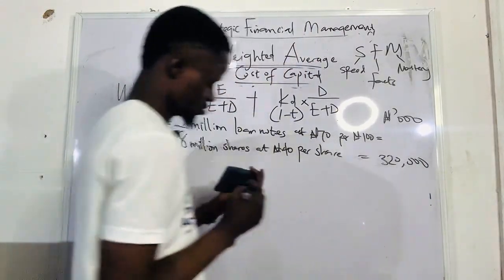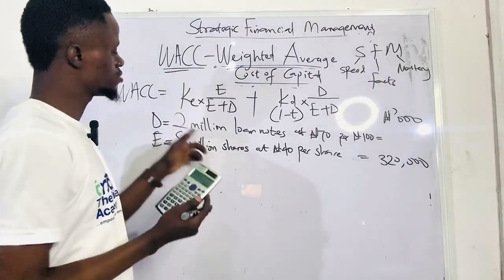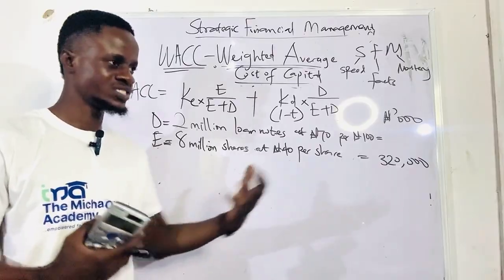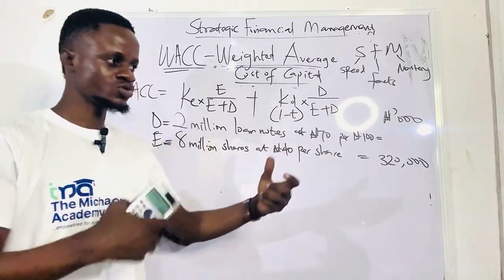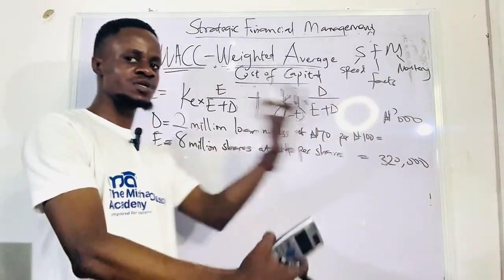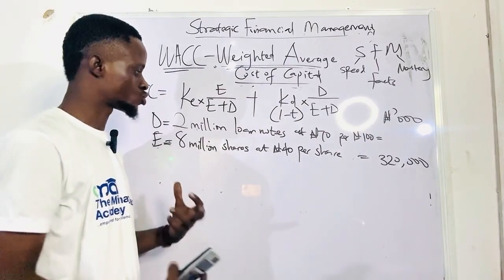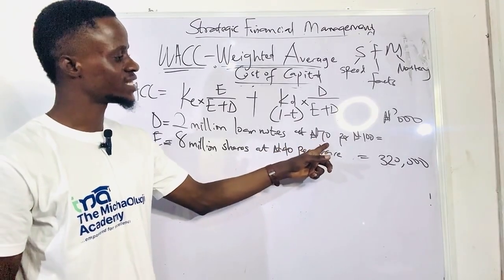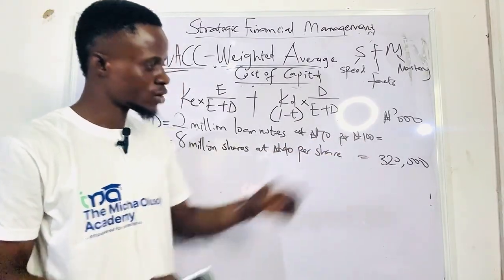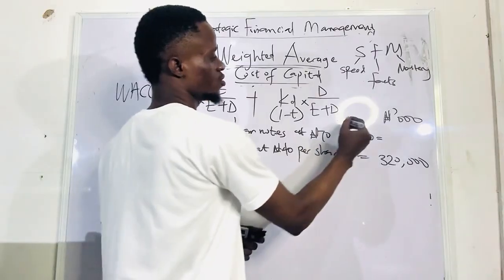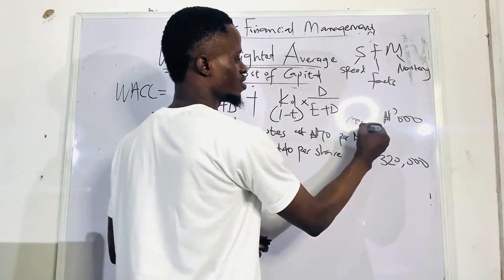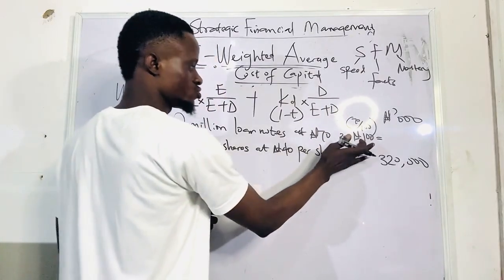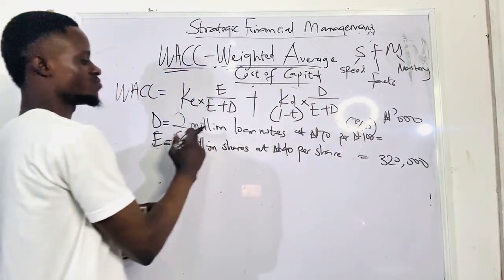So 2 million loan notes. That means the loan notes that I have now, I want to raise money, so I'm going to give them notes and they're going to give me money. Are you with me now? So 2 million loan notes at 70 naira per 100. That will be 70 over 100. Can you see that now? So you now multiply it by this 2 million.